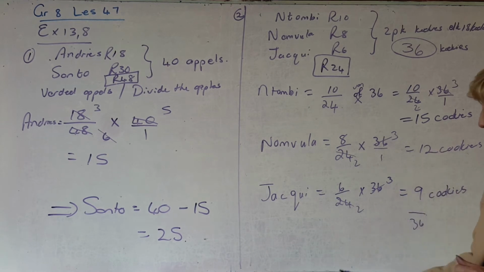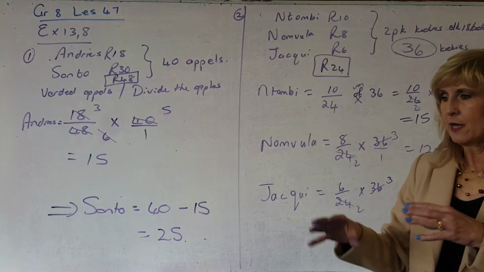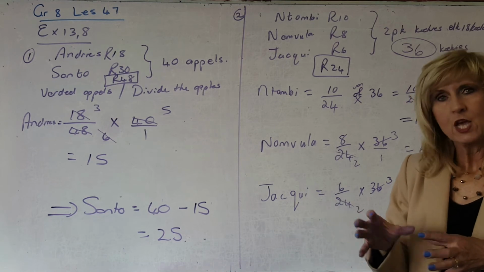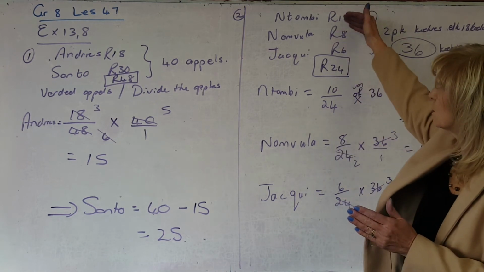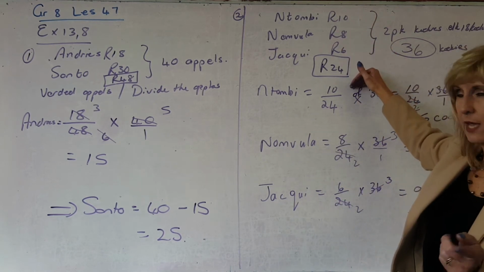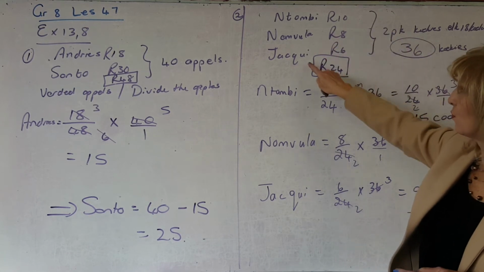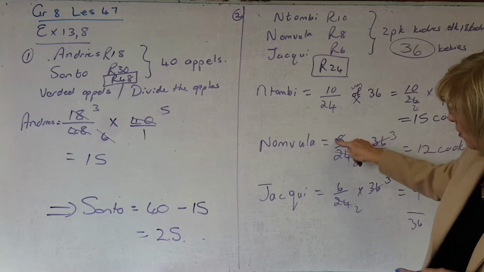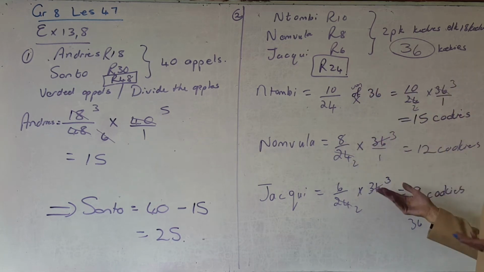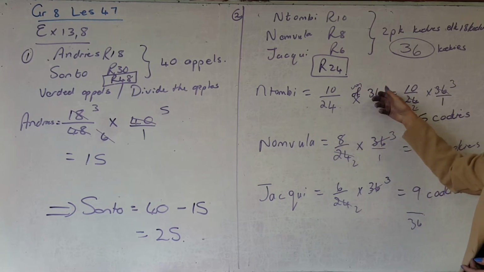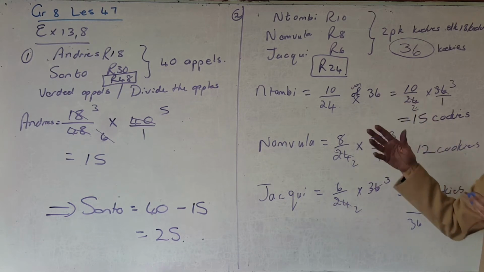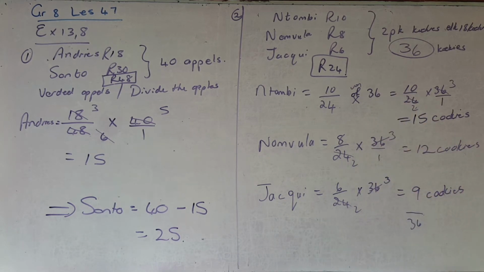So first of all, if I say you and I and somebody else gives a share, you add it up to see what the total was. Your share is 10 out of 24, or hers is 8 out of 24, or hers is 6 out of 24, of whatever you're sharing, the cookies, or the sweeties, or the apples, or the whatever it may be.